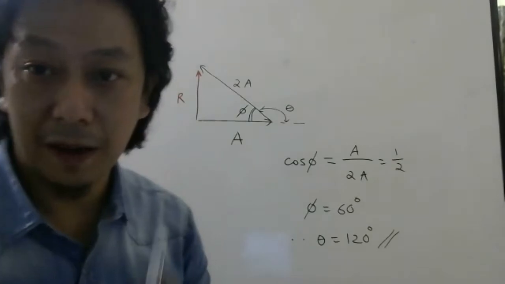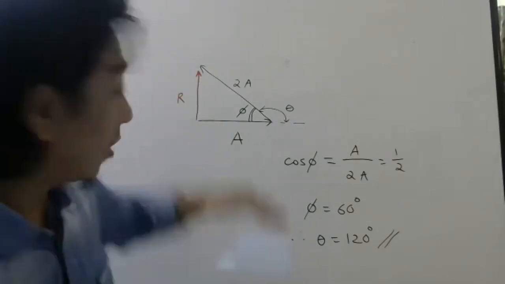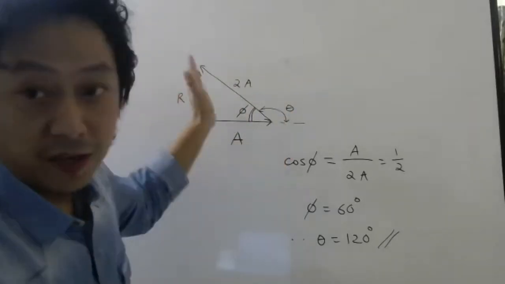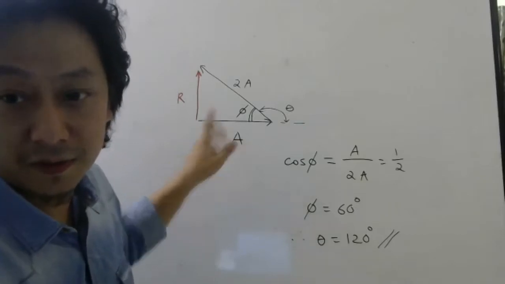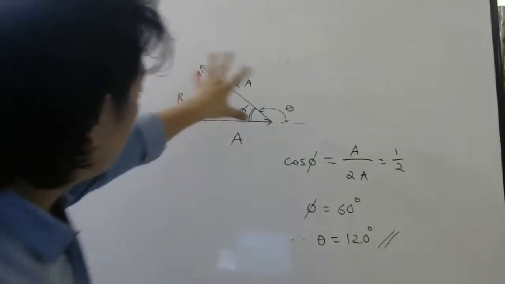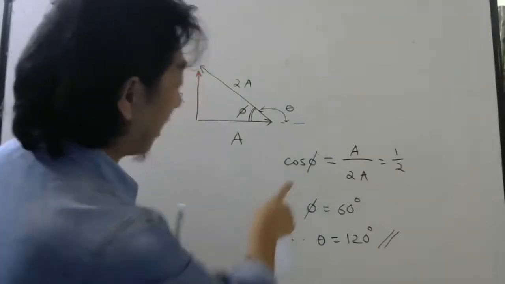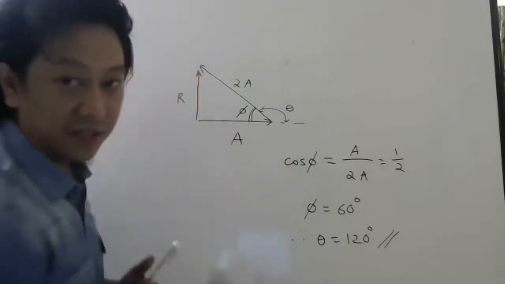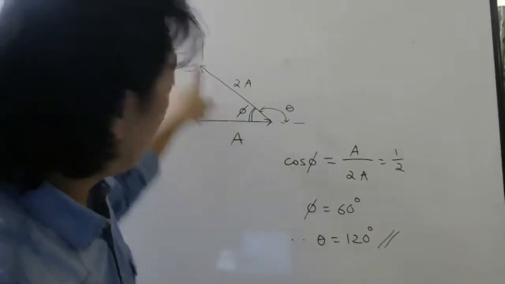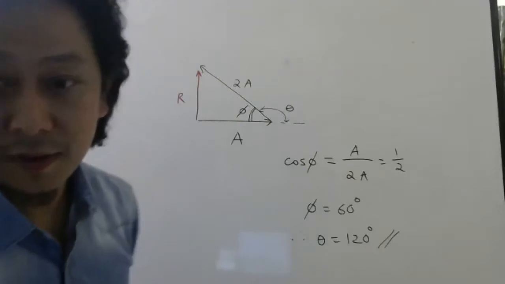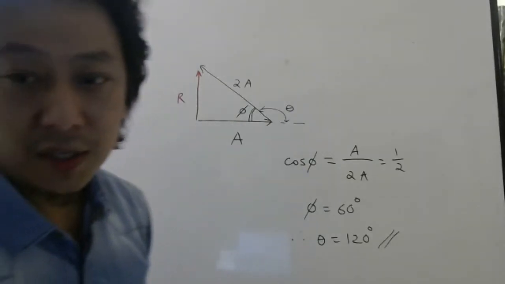Everybody understood? Anybody has doubt? Let me know now. So you have to arrange the vectors in such a way that the resultant should be perpendicular to the smaller vector. Once you do that, then you try to see. Once you see a right angle triangle, then you know how to find the angles by using cos or sine. Here cos is better because adjacent is A and hypotenuse is 2A. Okay. Fine. Anybody? Others also, if you're not understanding, please ask.